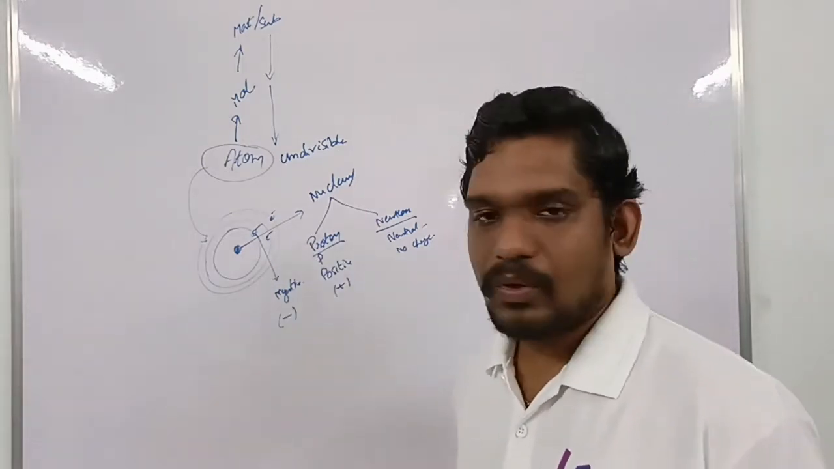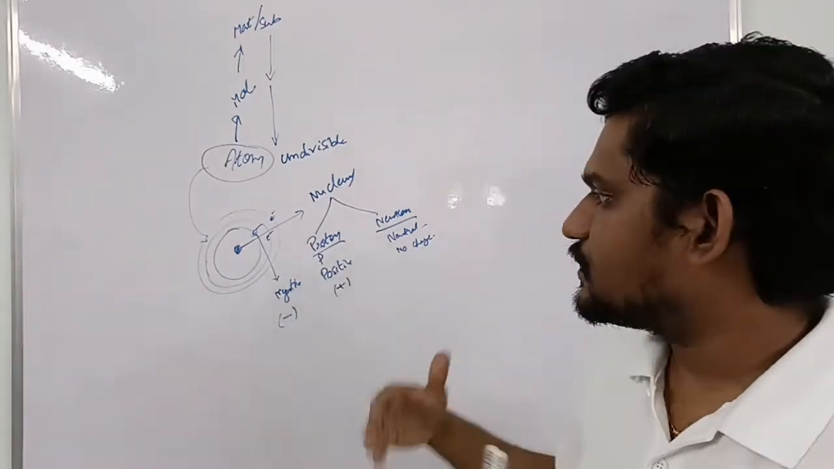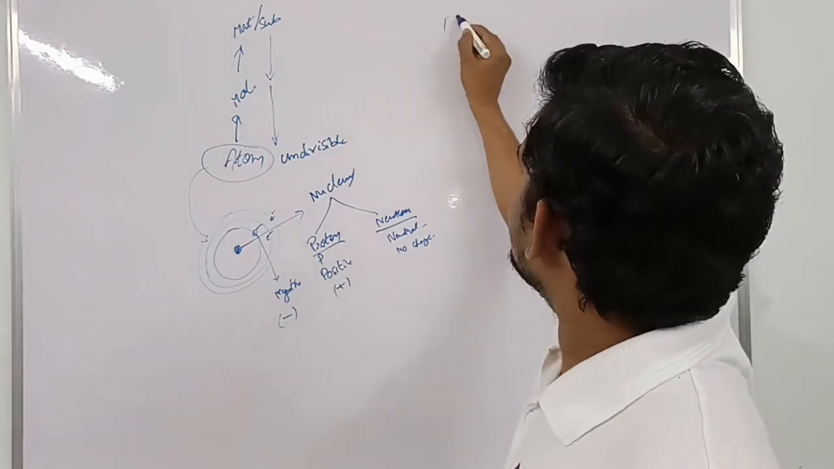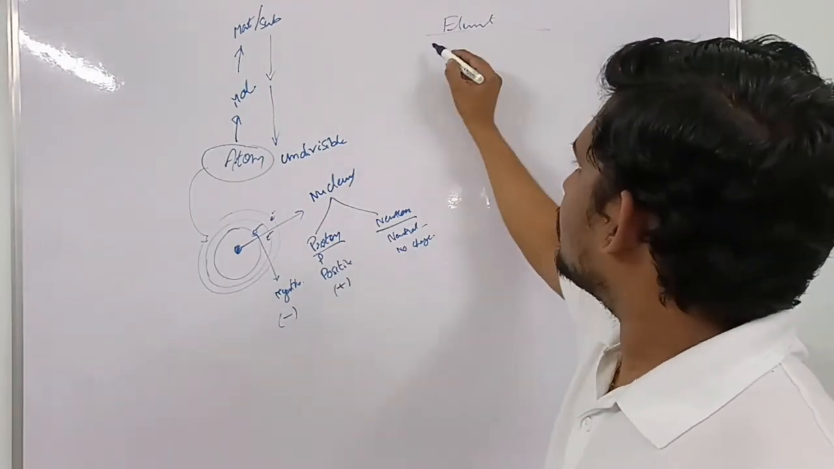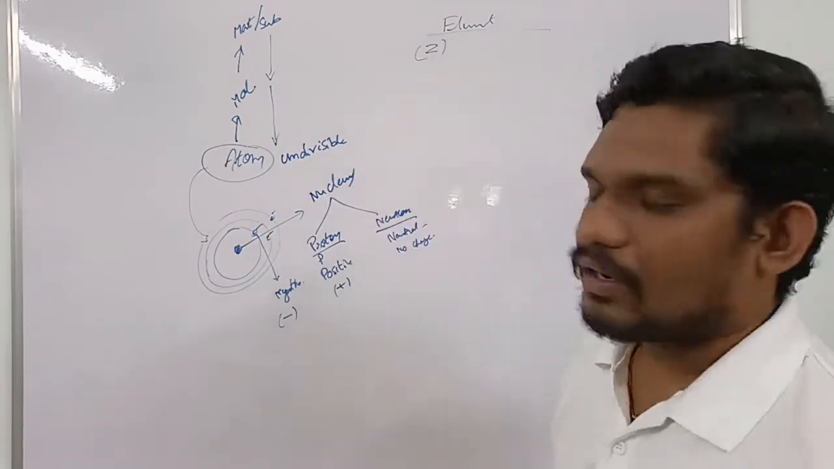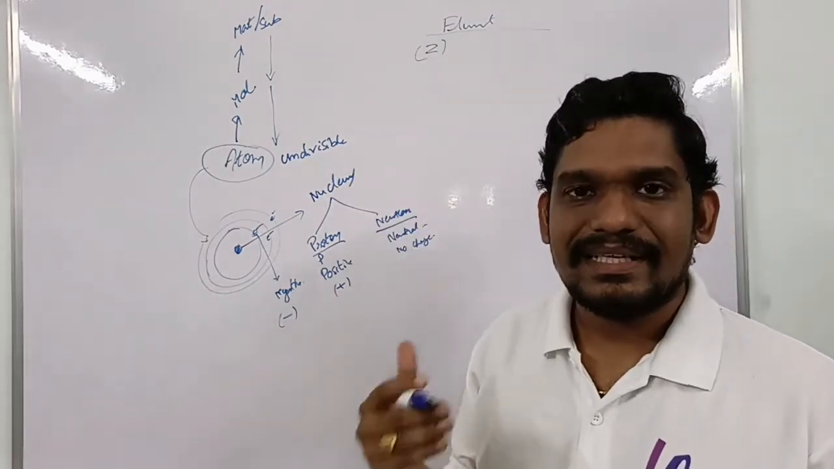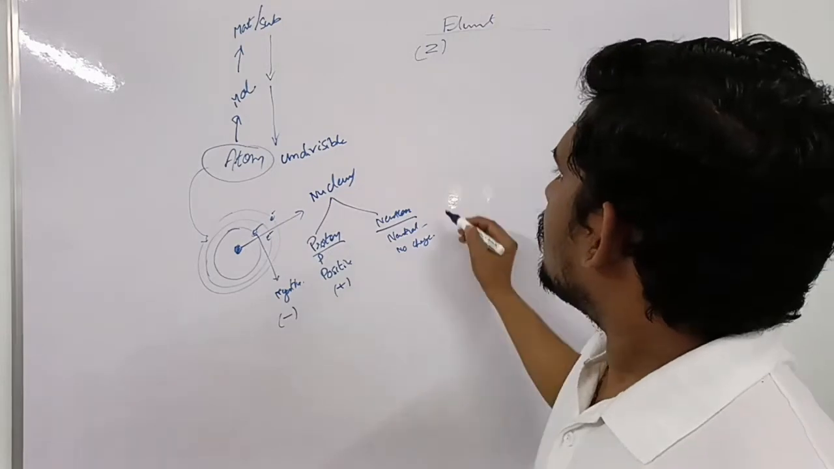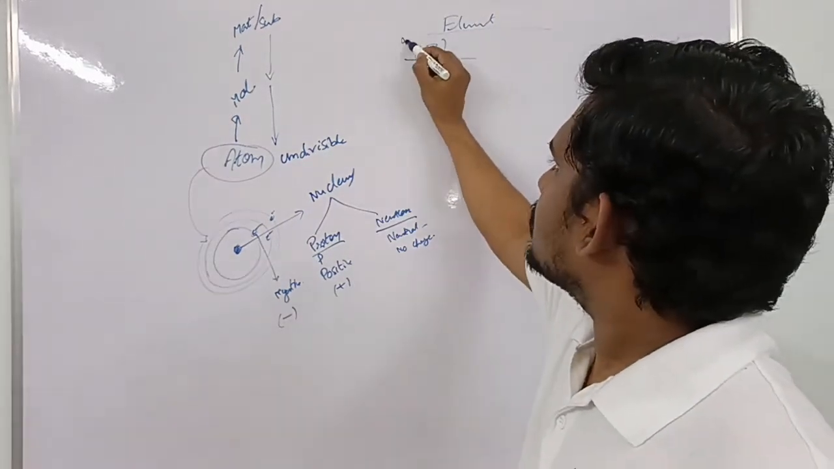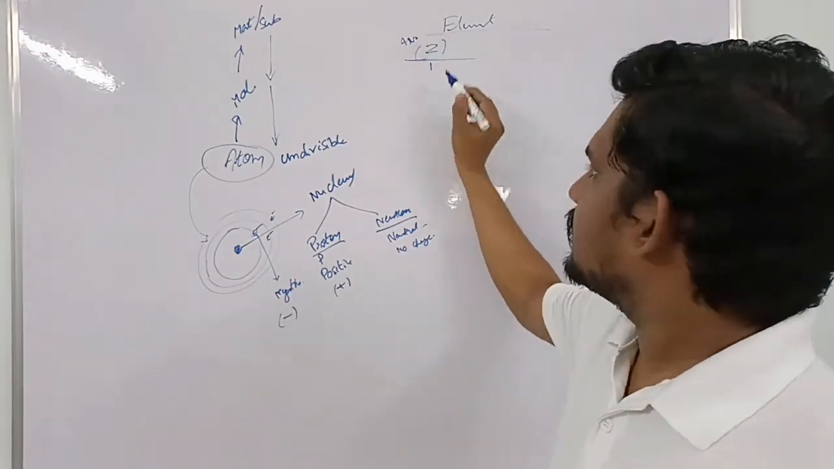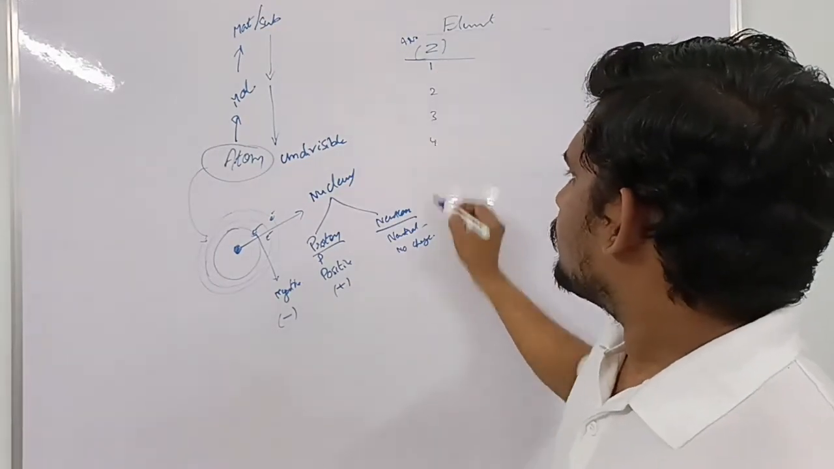Depending on the number of protons and number of electrons, we differentiate atoms and make them elements. The entire Earth is made up of different elements. These elements are ordered after many theories and many trends. These elements are ordered depending on the atomic number, denoted by Z. So 1, 2, 3, 4, like this.